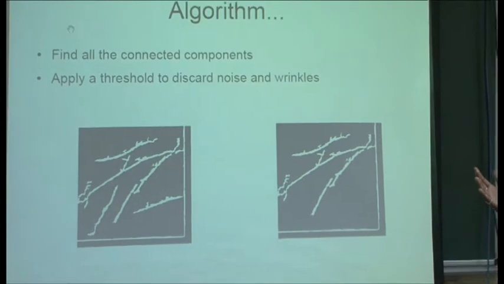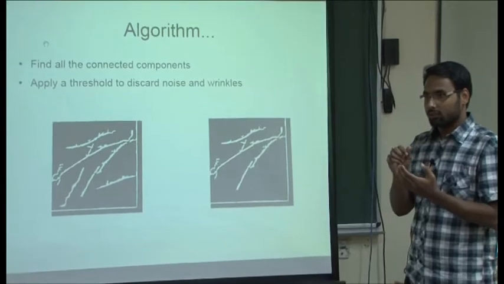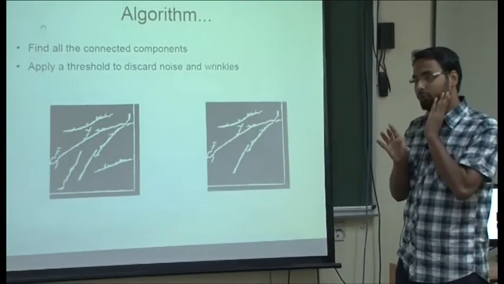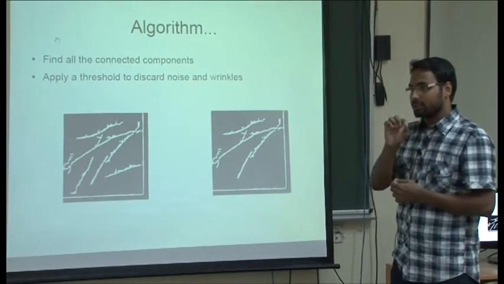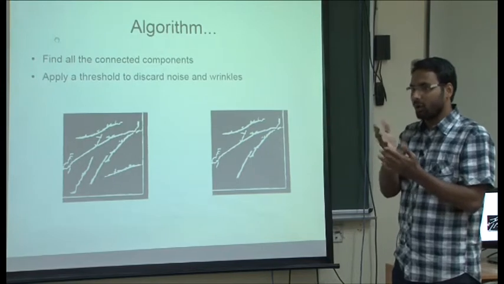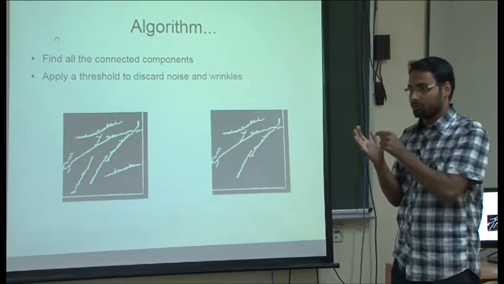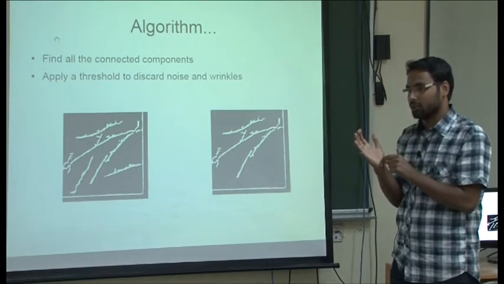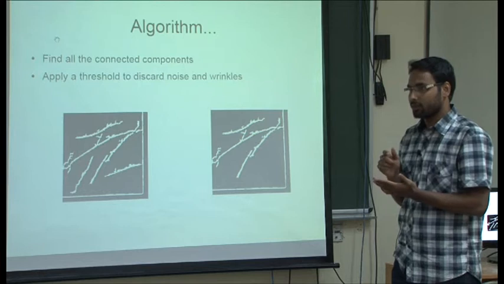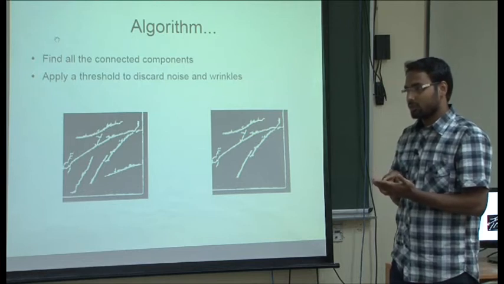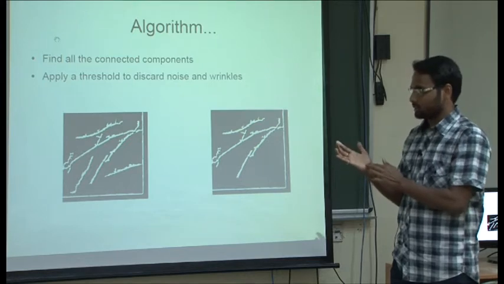Now the threshold is dependent on the biggest connected component. The threshold is basically on length, not exactly on the number of points. Maybe the width also, as instead of the principal line, there are wrinkles or some other lines which are very thin but may be long. So we need to consider the total number of points. The total number of points will take into account the thickness as well as the length. Not necessarily, but length would be a good idea. But there could be lines which go from.